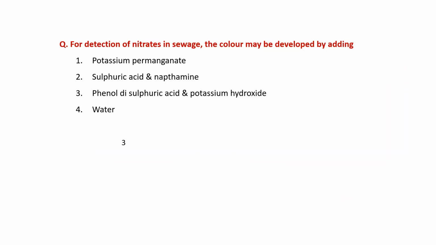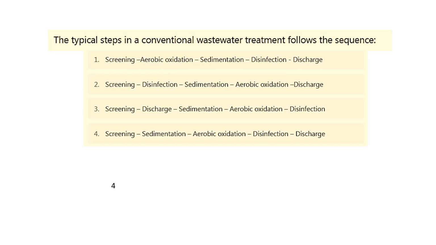The next, for detection of nitrate in sewage, the color may be developed by the adding of potassium permanganate, wrong answer. Sulfuric acid and naphthalene, wrong answer. The phenol disulfonic acid and potassium hydroxide, this is the right. So the phenol disulfonic acid and potassium hydroxide is used for the color development for the detection of nitrate in sewage.